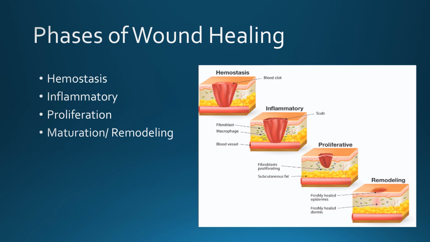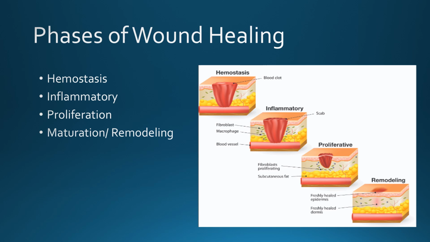Platelets that come to stop the bleeding will stimulate other cells to migrate to the injury and participate in the other phases of healing. The inflammatory phase follows hemostasis and lasts about 2 to 3 days. This phase is when the white blood cells, predominantly leukocytes and macrophages, move to the wound and remain there for an extended period of time to ingest debris and release growth factors that will attract fibroblasts to fill in the wound. Exudate will continue to accumulate, causing more pain, redness, and swelling to the site of the injury.